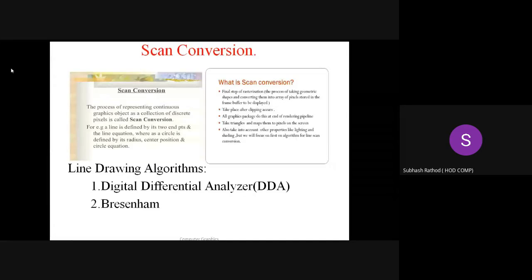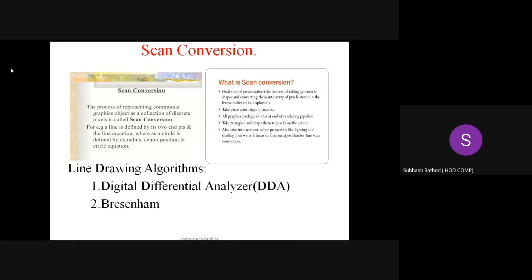Scan conversion is a process. But what kind of process is it? Remember, scan conversion is a process. It is a process of